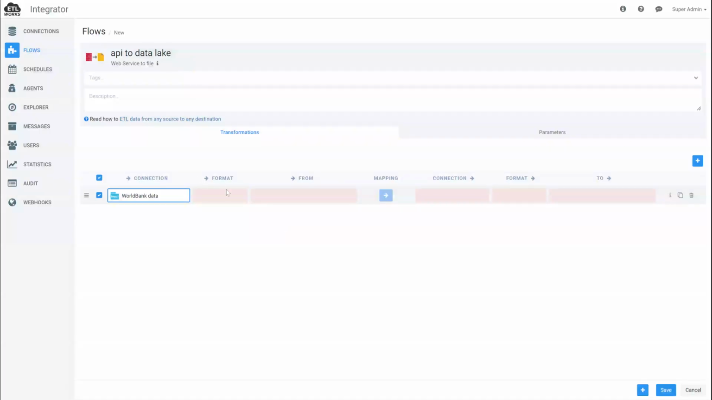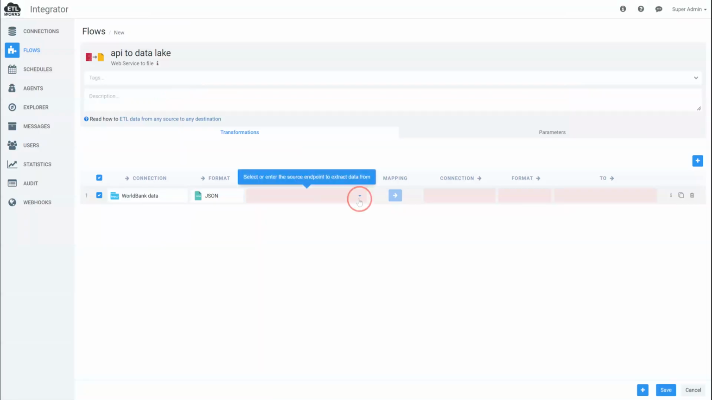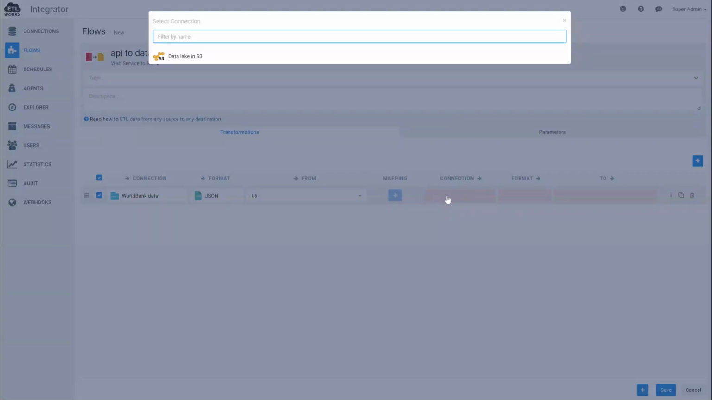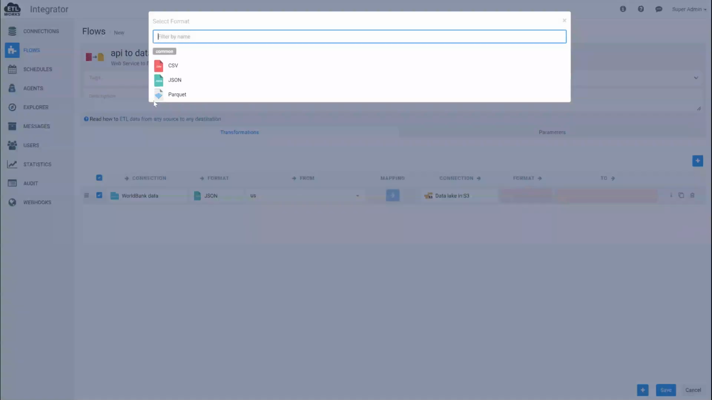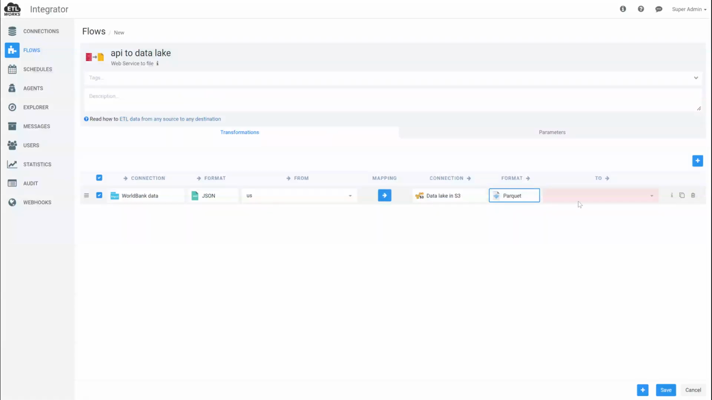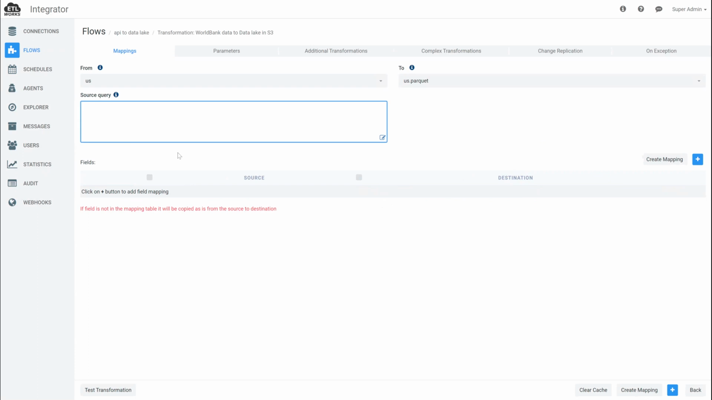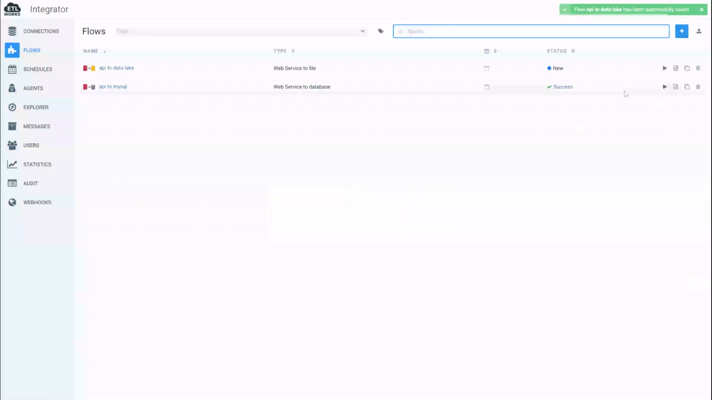So we're going to use the same source connection in JSON format and API endpoint. Our destination this time is going to be a data lake in S3. And our format is going to be Parquet. And that's going to be our file name. We're going to use the same query as before to make it a little bit more flat, but not completely flat. This time we want to preserve nested elements. So we're not going to do any mapping. I'm going to save it and I'm going to run it.